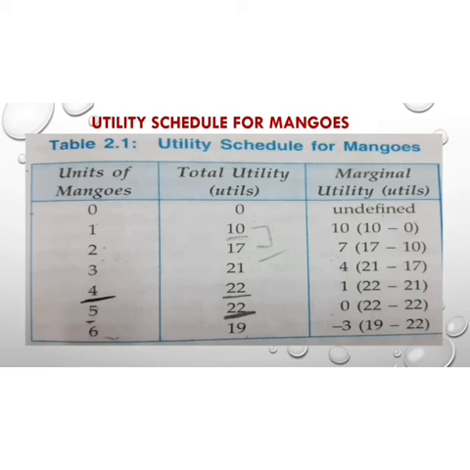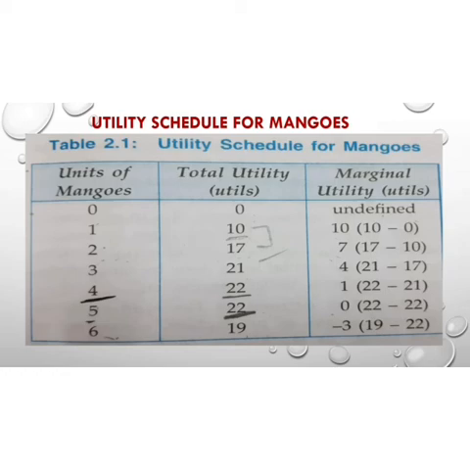So here our present total utility is 10, our previous total utility is 0, then our marginal utility is 10. And in the second unit of mango, I subtract the previous total utility, that is 10, from my present total utility, that is 17, then my marginal utility is 7, and you will find the marginal utility like this.